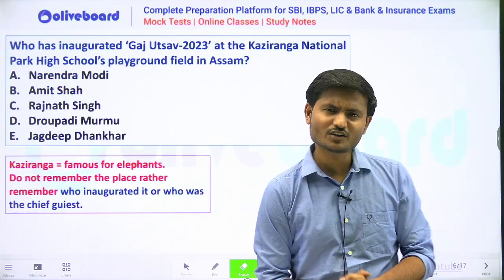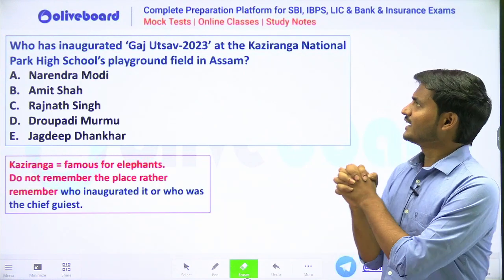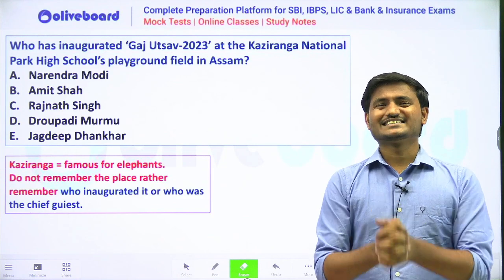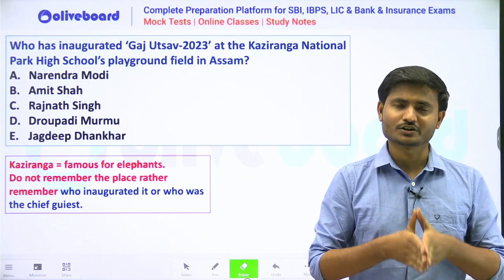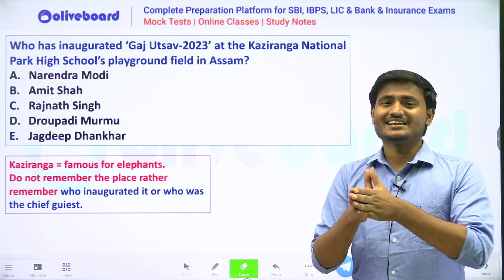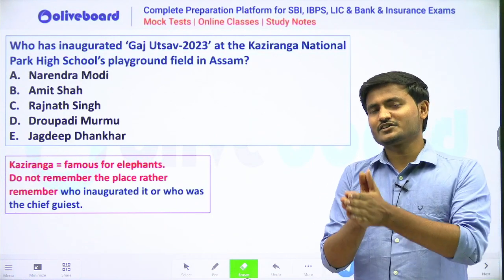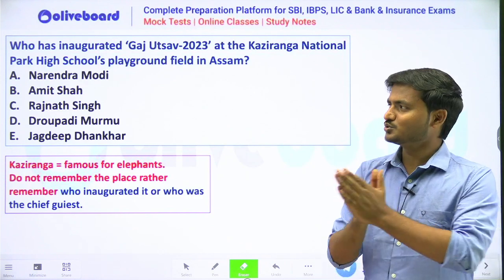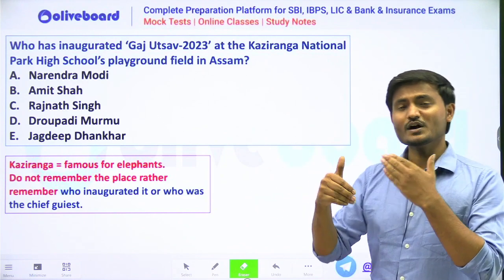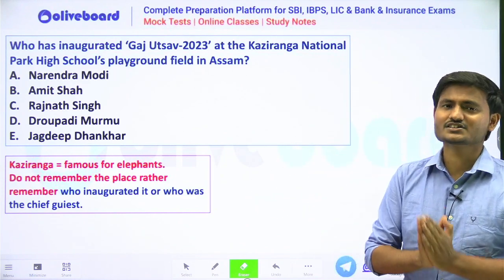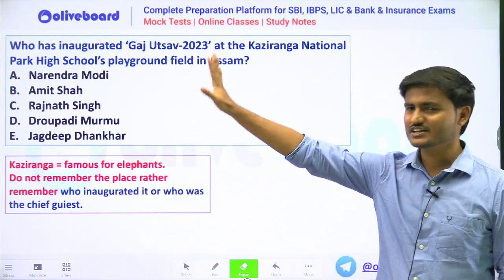Now next, the fourth tip: who has inaugurated the Gaj Utsav 2023 at Kaziranga National Park? The examiner will never ask in which of the following national parks Gaj Utsav is celebrated. Do you know why? Because Gaj means elephant, and elephants are famous in Kaziranga National Park. Many of us know that if it's elephant, it can be Kaziranga National Park, so you can apply the logic here. The examiner is also clever, as I said before, so he'll ask who inaugurated it or who was the chief guest. So you have to remember who inaugurated it or who was the chief guest in such types of news.